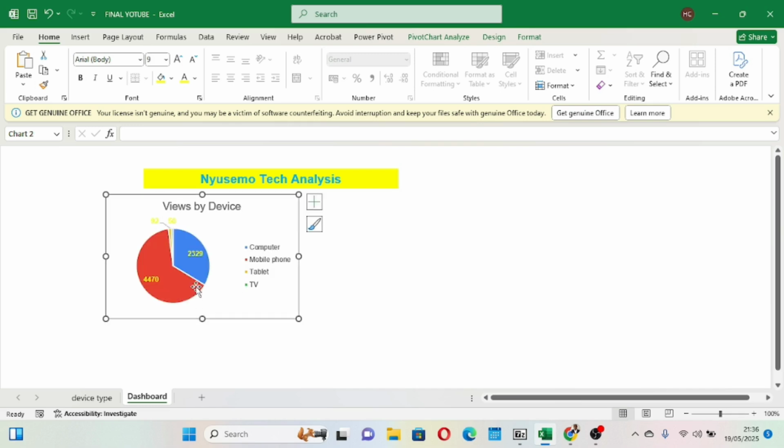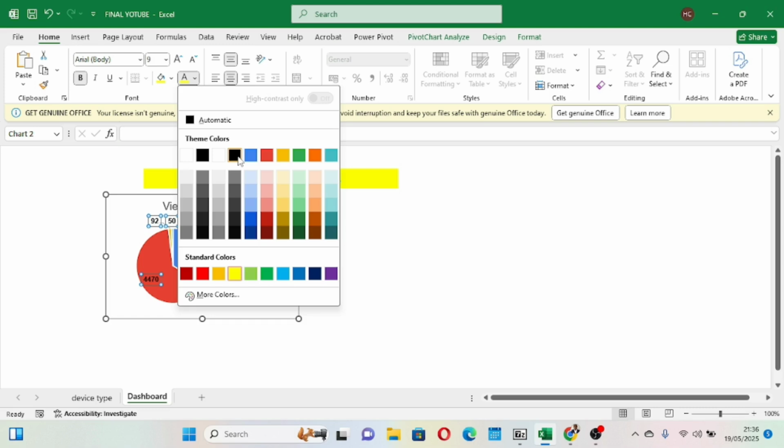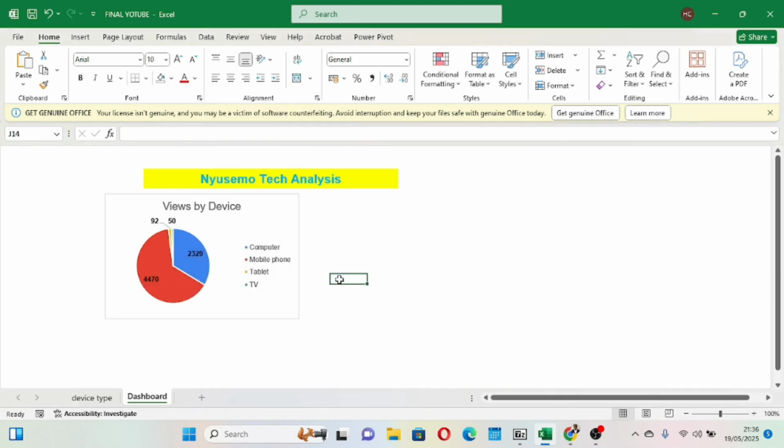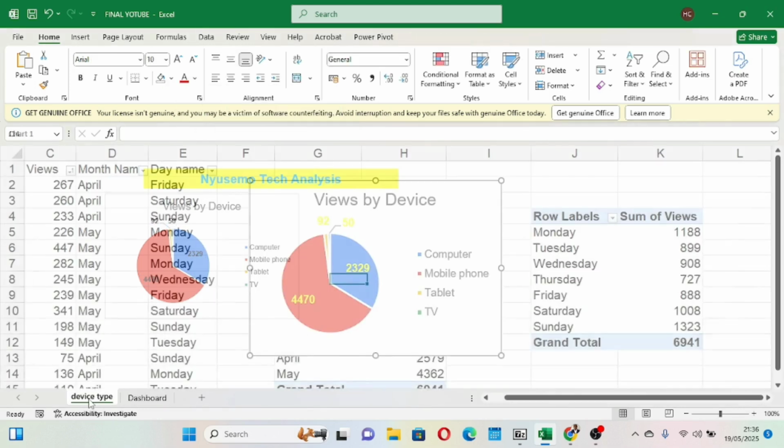You see now, we are building our dashboard here gradually. So I think that this color is not good. Let's put black color there. Okay, good.